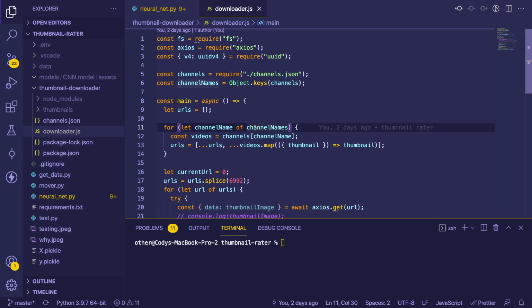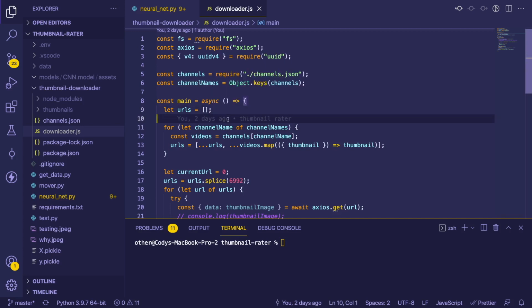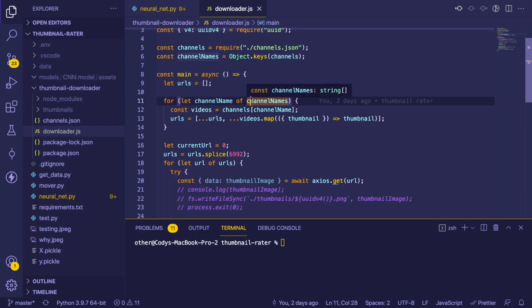So if you're a beginner, you might be overwhelmed with all the different languages that are out there. The key takeaway is that they're all built for a specific purpose. Node.js is built for web APIs. Python is more geared to rapidly prototyping or doing some type of data science. Rust and C++ are more geared towards performance, so that's why you see a lot of game engines written in that.